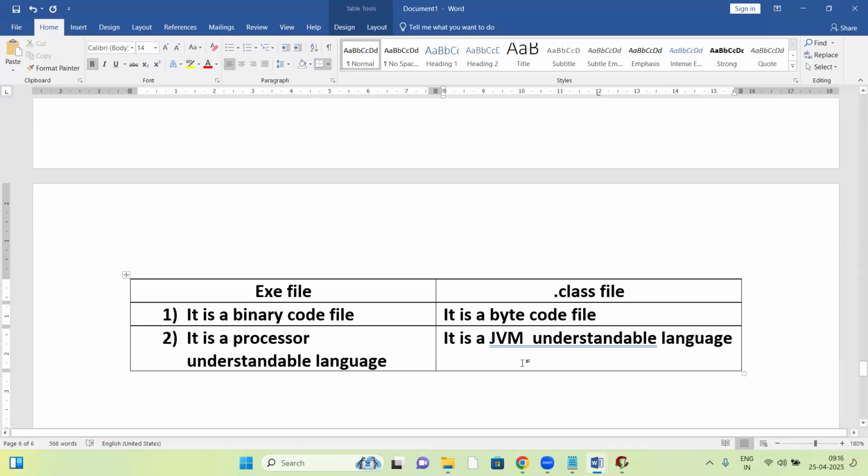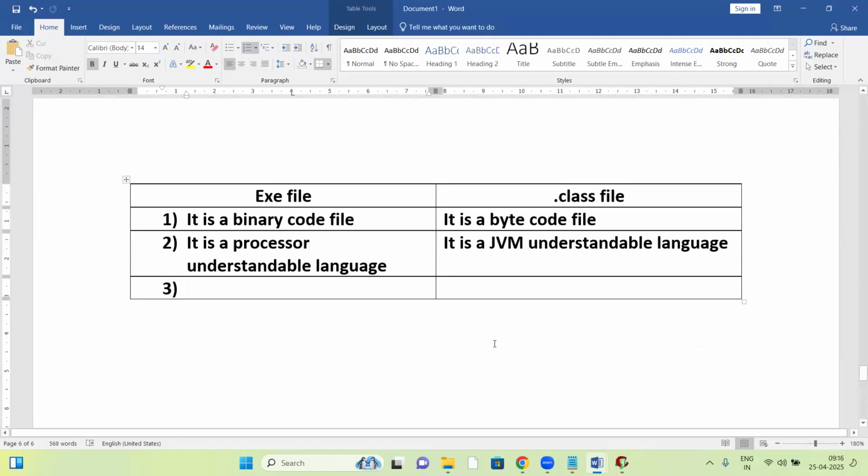Okay, fine. So the dot class file is a JVM understandable language. Next, the exe file. What does an exe file contain? The exe file contains the OS library.